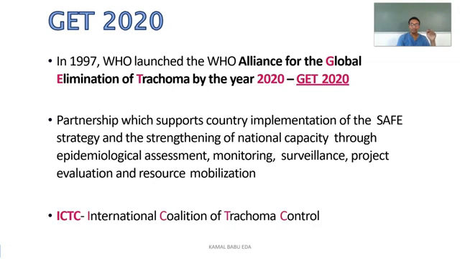Here there is a strategy called GET 2020. In 1997, WHO launched the Alliance for Global Elimination of Trachoma by the year 2020. There was a partnership with supporting countries for the implementation of this SAFE strategy. What they are following is epidemiological assessment, monitoring, surveillance, project evaluation and research, and resource mobilization. And we have another organization called ICTC, the International Coalition for Trachoma Control.